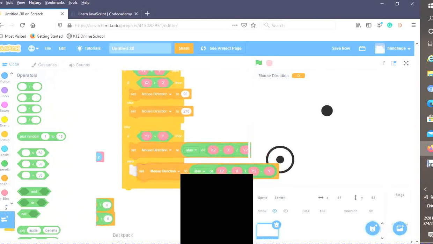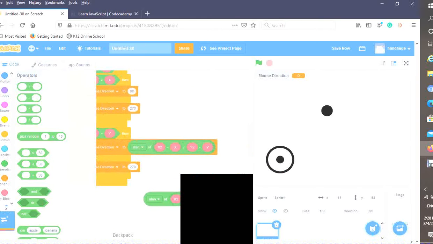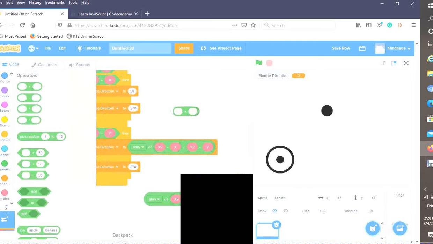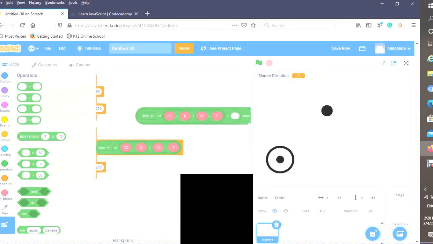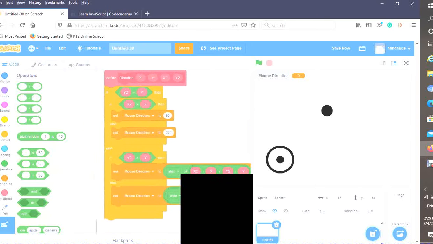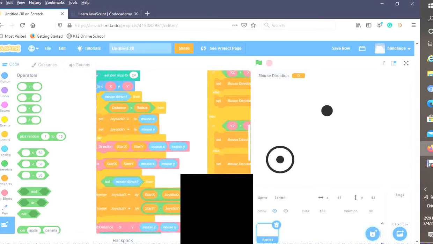And now in the else, I'm gonna go and drag out a mod and then a plus. So mod 360. I'm gonna put the mod right there, and it's gonna be plus 180. Okay, finally, the direction block is done.